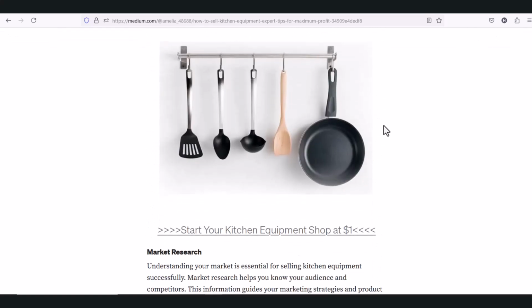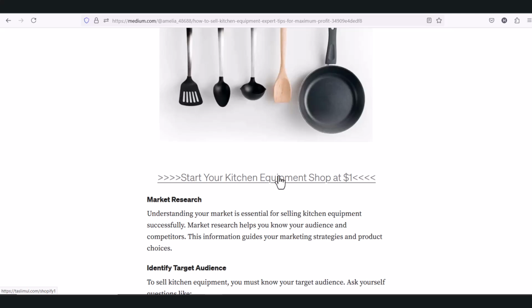And if you scroll down, you can see this is an affiliate link. If anyone clicks on this link and buys the product, I will get 150 US dollars just by one sale.